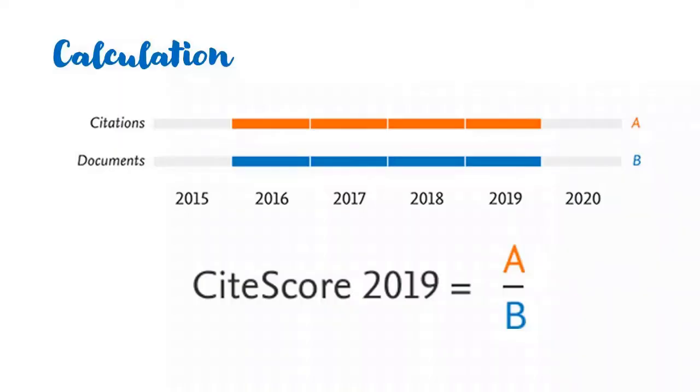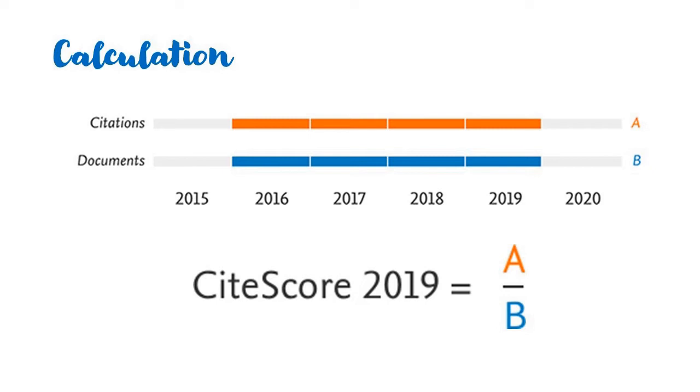Now this is how they are calculated. In the citations, there are 2 letters, A and B. The orange colored bars indicate the citations received during the years 2016, 17, 18 and 19.